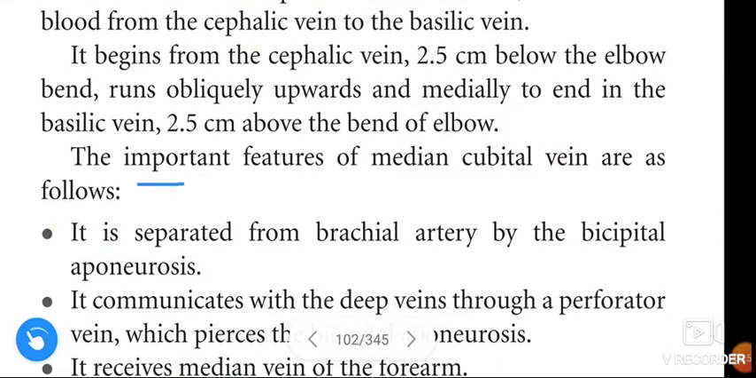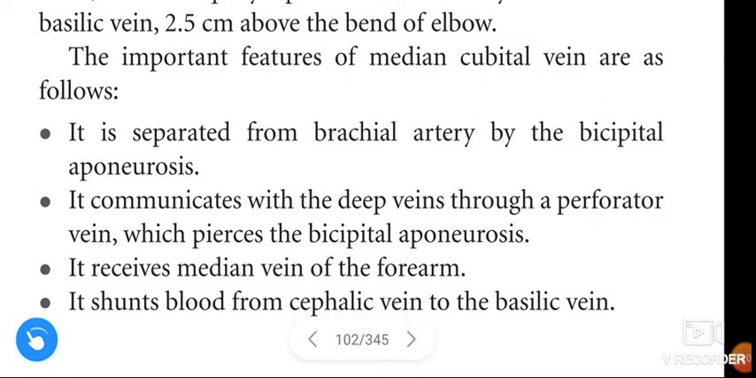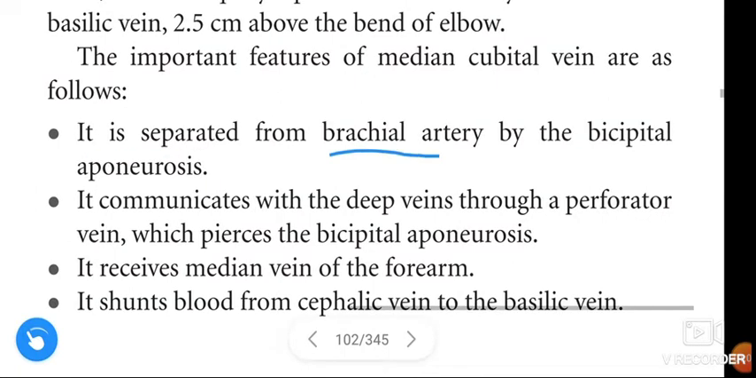Next, the important features of the median cubital vein are as follows. It is separated from the brachial artery by the bicipital aponeurosis.